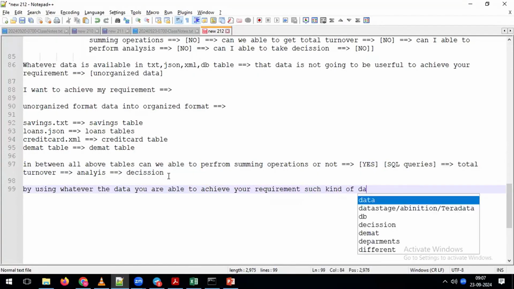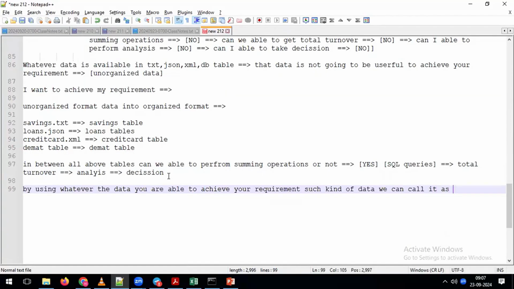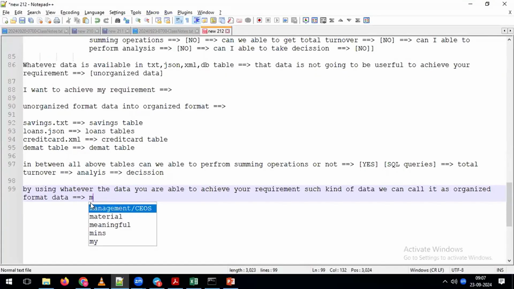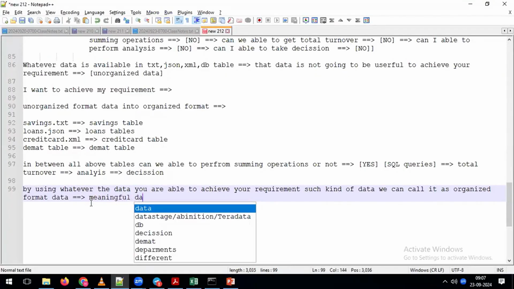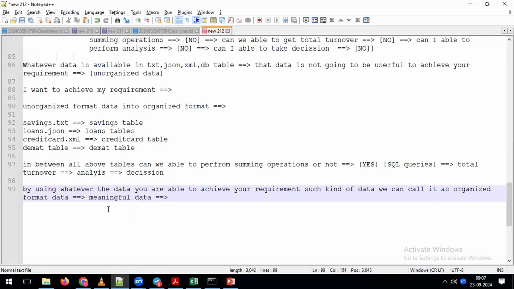Such kind of data, we can call it organized format data. By using this data, you are able to achieve your requirement. Such kind of data, simply we can call it organized data, or here I can say it's nothing but our meaningful data. Now you tell me, this organized data or meaningful data we can call by using some other naming convention. What was that?